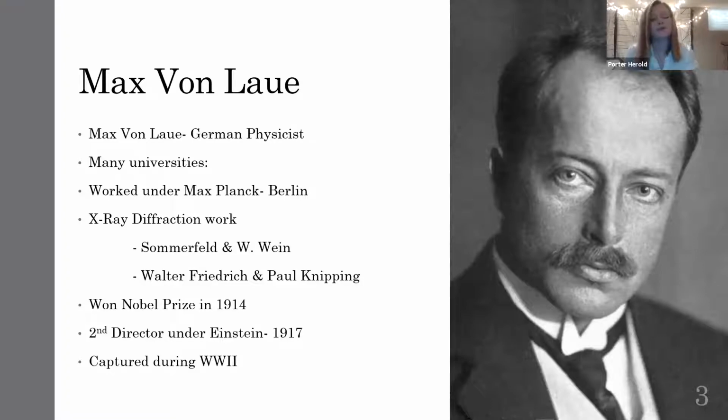So Laue worked under Planck. And it was in Berlin that he worked on X-ray diffraction. He had this idea that it might be possible to shoot an X-ray at a crystalline sample and get a diffraction pattern because of the crystal's ordered array structure. And so he presented his idea to Arnold Sommerfeld and Wilhelm Wien.